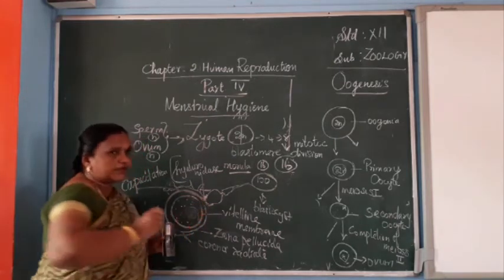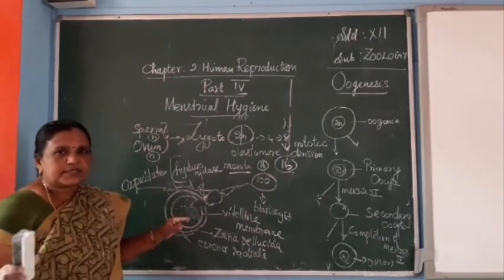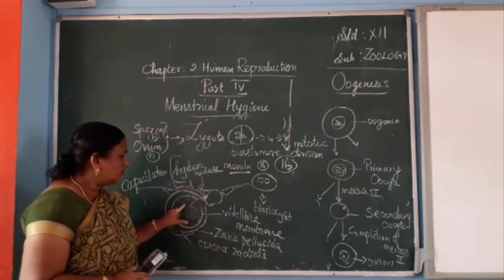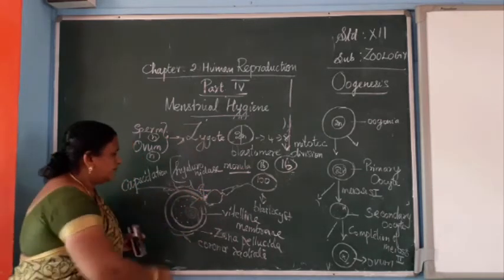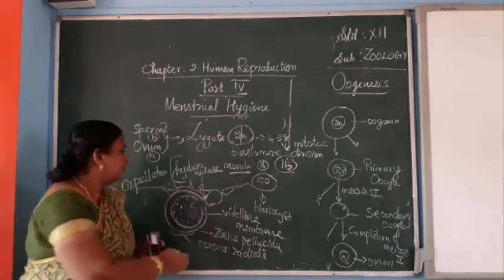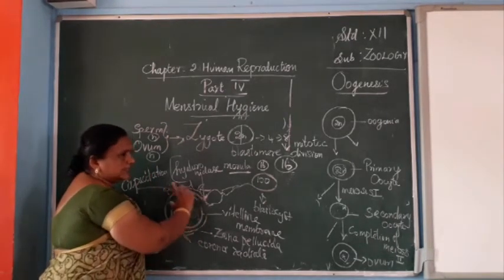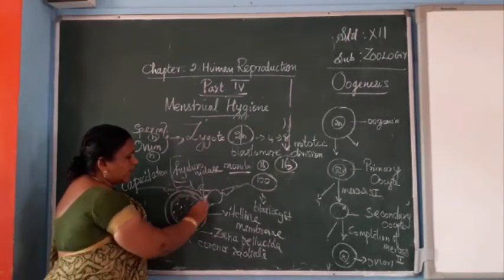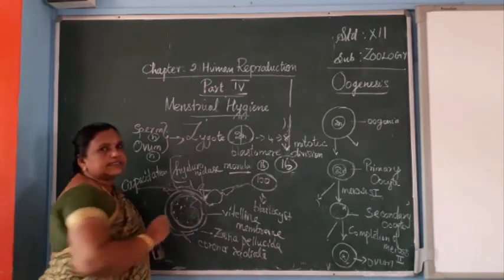All the three layers are very thick, and the head region is entering inside. After entering, one sperm is inside the ovum cell, and the large granules present in the cytoplasm of the ovum immediately form a membrane around the ovum or the egg cell. Once again, one more layer is formed around this. After the entry of one sperm, this membrane is called the fertilization membrane.